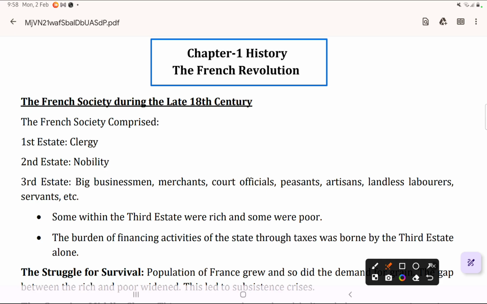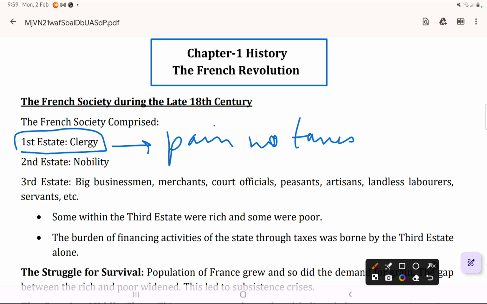In the 18th century, French society was basically comprised of the First Estate, the Second Estate, and the Third Estate. In the First Estate, we talk about clergy. Clergy were the people who paid no taxes, whereas nobility were also the people who paid no taxes.